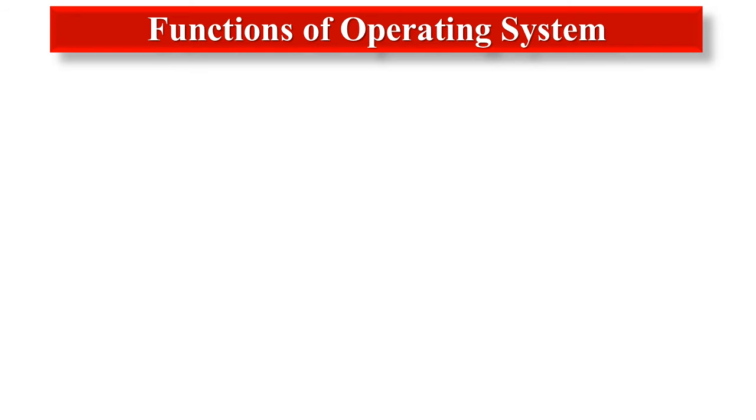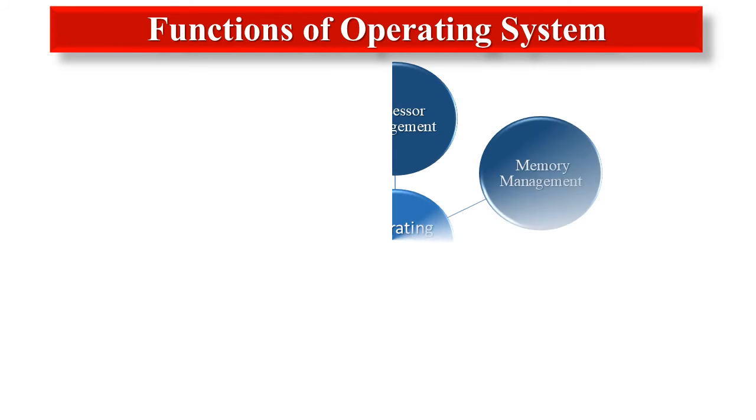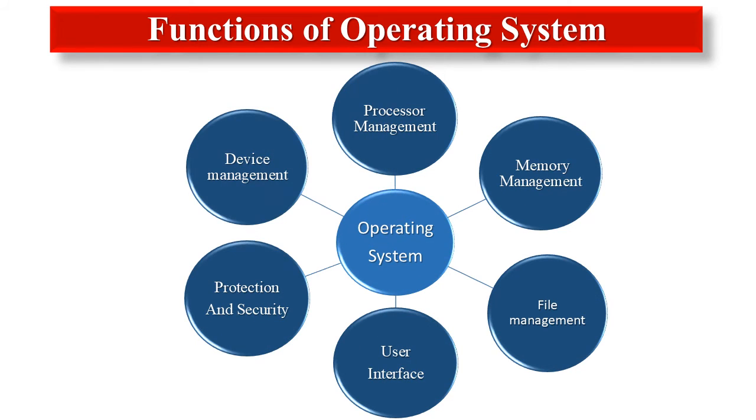Next point, functions of operating system. Here are all the functions of operating system. First is processor management. A program in execution is a process, which requires resources such as CPU time, memory, files, and input or output devices to complete its task. These resources are given to a process at the time of its creation or while it is running.